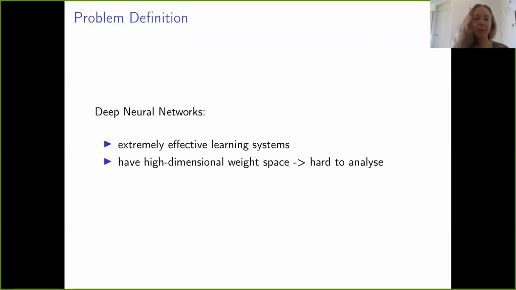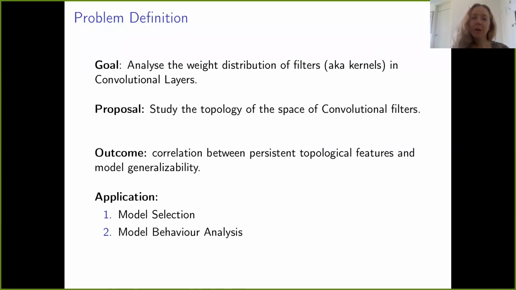It is well known that deep neural networks are extremely efficient learning systems. However, they are hard to analyze due to high dimensionality of the weight space. The goal of this work is to analyze the weight distribution of filters or kernels of convolutional layers. In particular, we studied the topology of the space populated by convolutional filters. The main outcome of this work is that we have found a correlation between some persistent topological features and some properties of the network, in particular model generalizability.